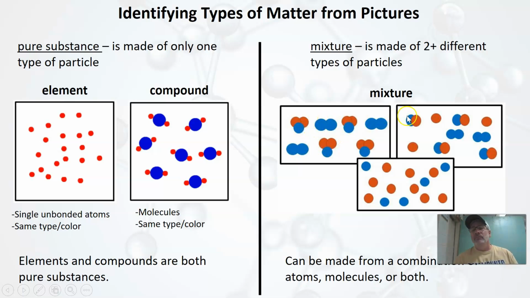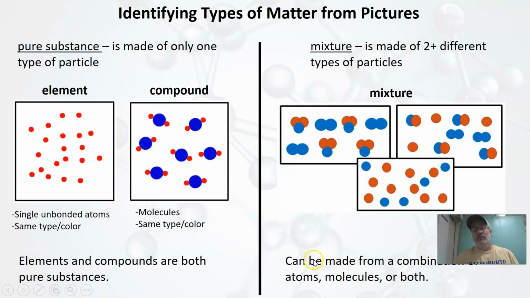Two types of particles. Now over here, I have one type of molecule, and then an entirely different type of molecule, and then I even have some atoms in here. But no matter what, I just have to ask myself: are there two different kinds of particles? And clearly there are. In fact, in this picture, there are three different kinds of particles. Let's look down here at the atoms. We have all atoms, but notice how some of them are red and some of them are blue. That means that we have different kinds of atoms. We don't have something that's pure. We have something that's mixed together. And so this also is an example of a mixture.